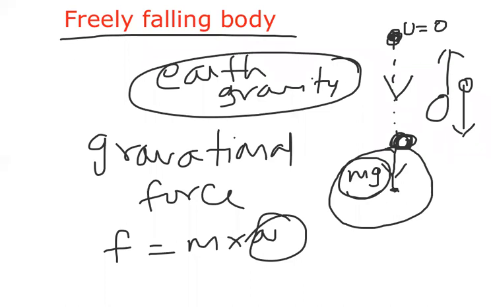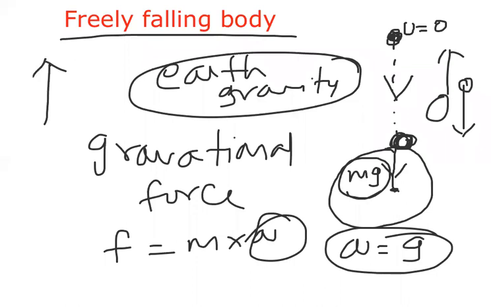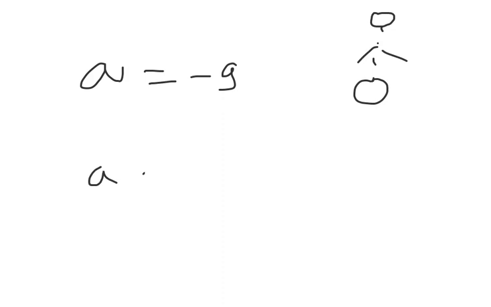And here this acceleration due to gravitational force we write as g. When the body is going up, the acceleration is minus g. When the body is coming down, acceleration is plus g. This topic we will discuss in detail in the chapter gravitation. Now we just require basic information: a equal to minus g when the body is projected up, and a equal to plus g when the body is coming down.